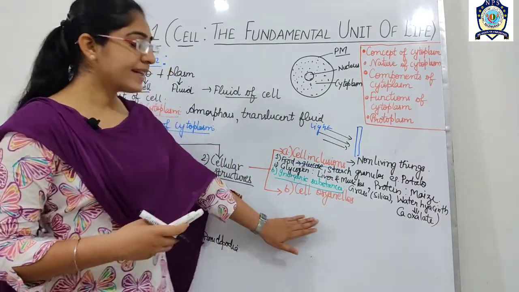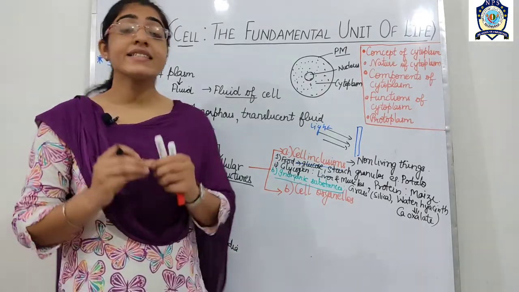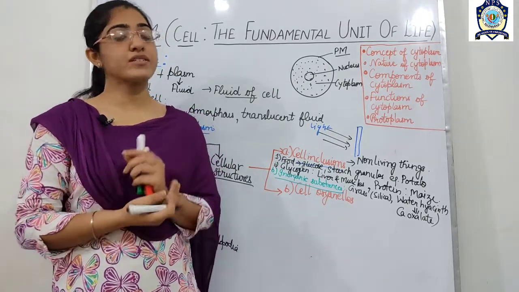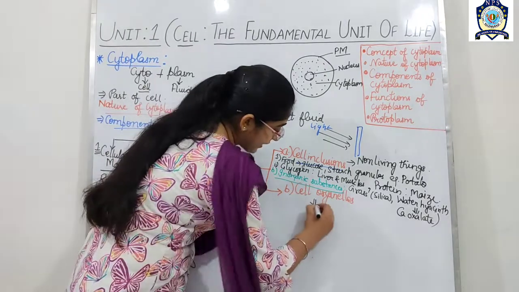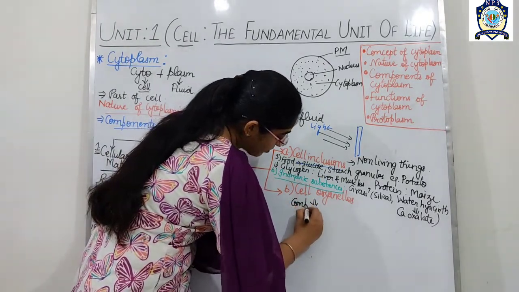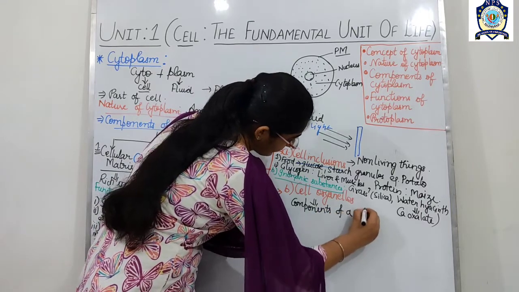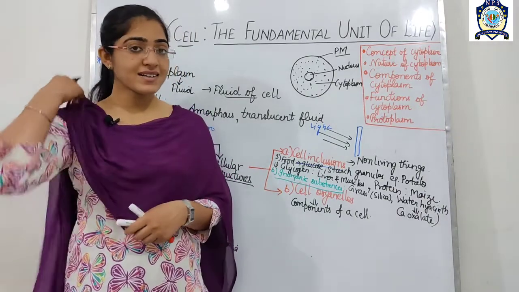Is it okay? Next one is the cell organelles. Cell organelles are the parts, or you can say the components, of a cell. What are components? Cell organelles are the components of a cell. We will discuss the components in our next class.